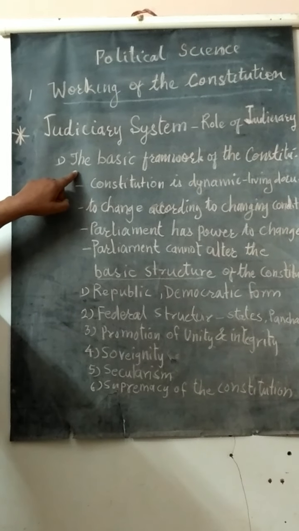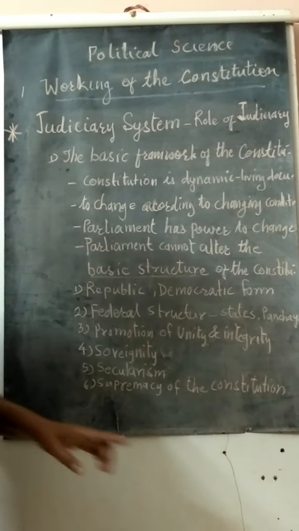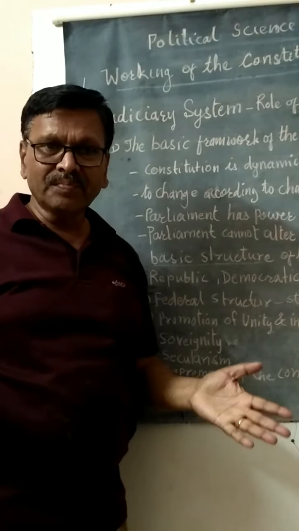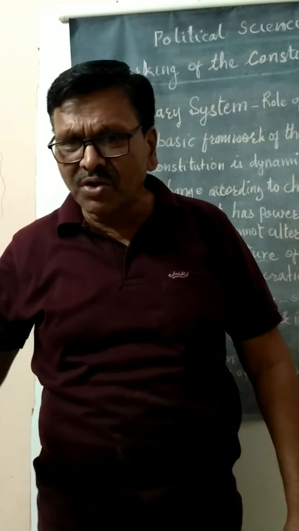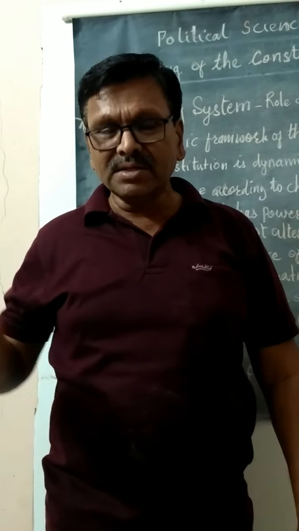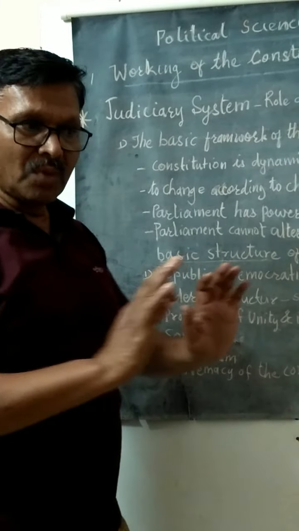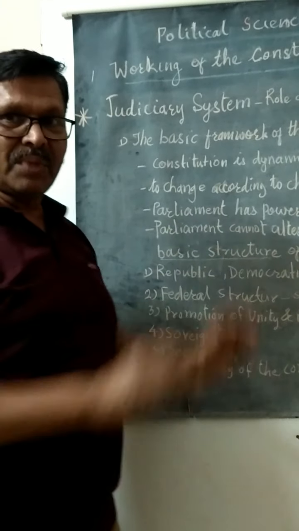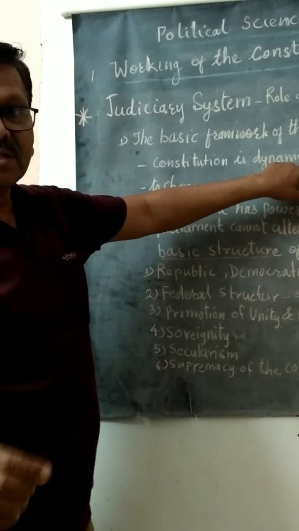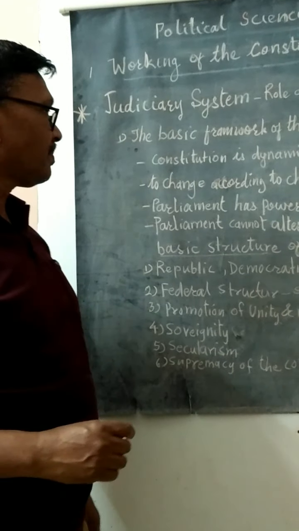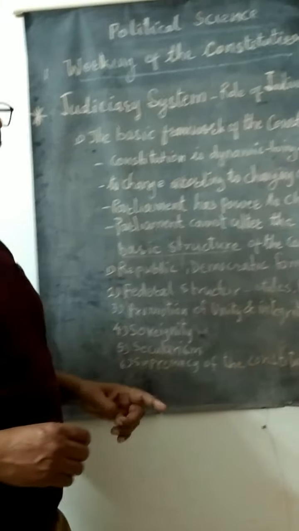The basic framework of the Constitution is that the Constitution is dynamic. Dynamic means what? It's like a wheel. It's moving on, constantly going on. It's progressive. It's giving push to the people of the nation, and therefore it is a living document, to change according to the changing condition.